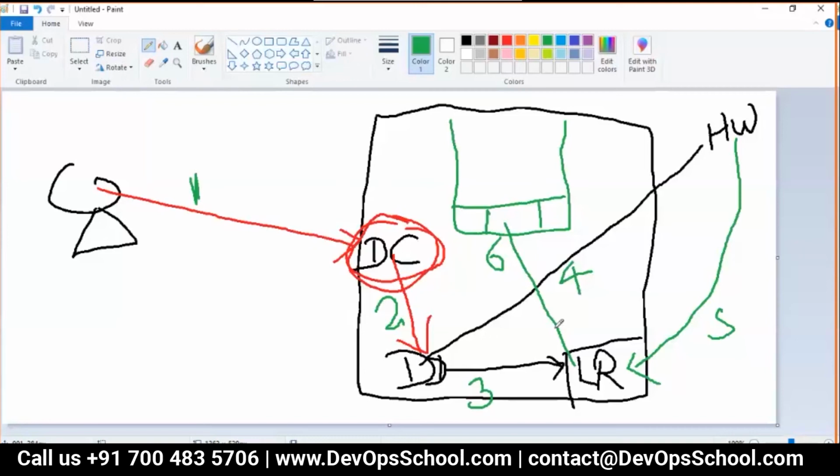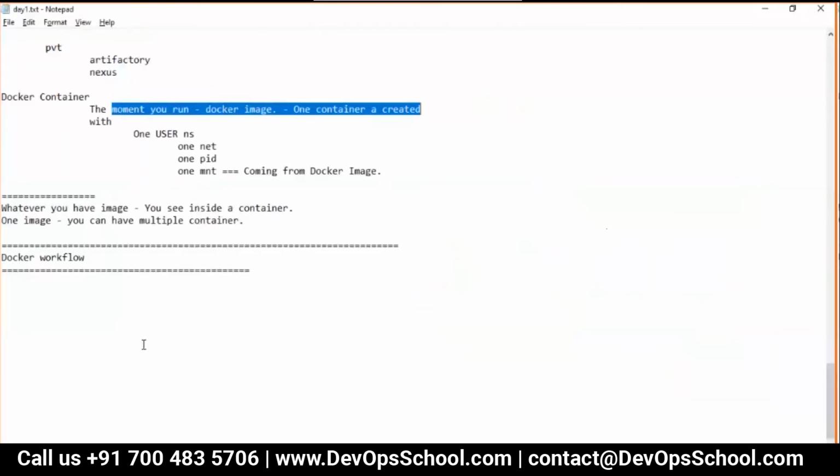Okay, guys, did you understand this Docker workflow? Yes. Okay, now I'm going to talk about the container workflow. When I say workflows, I understand this.